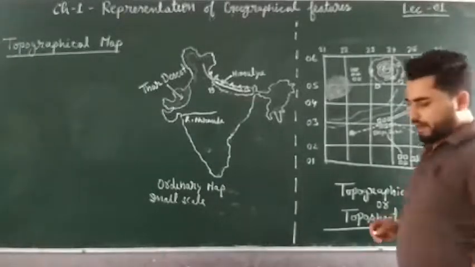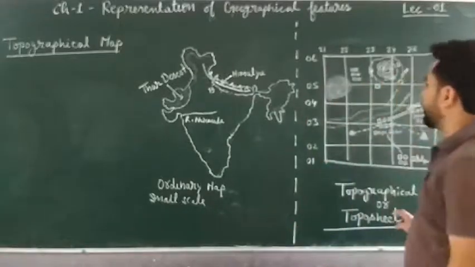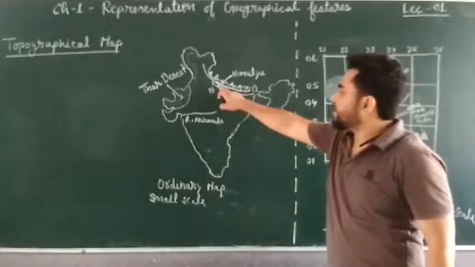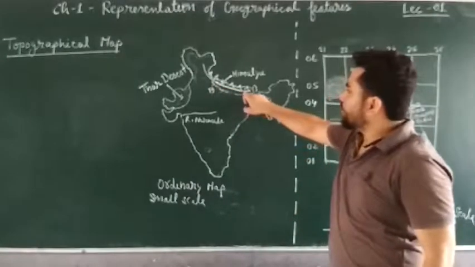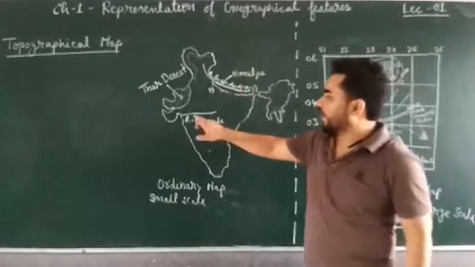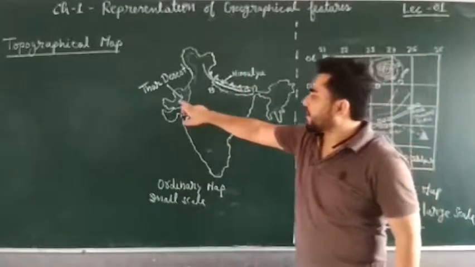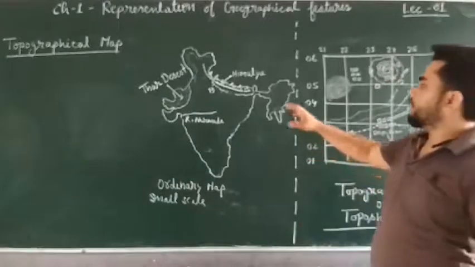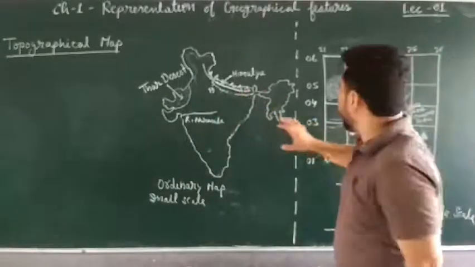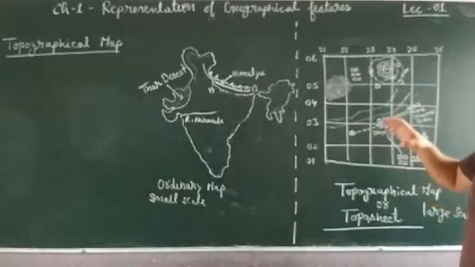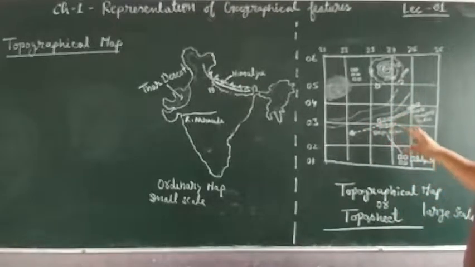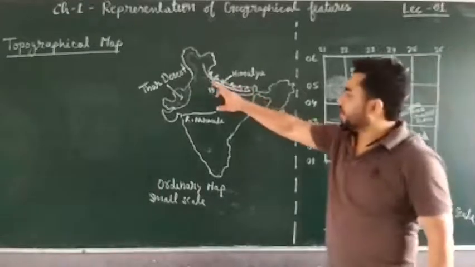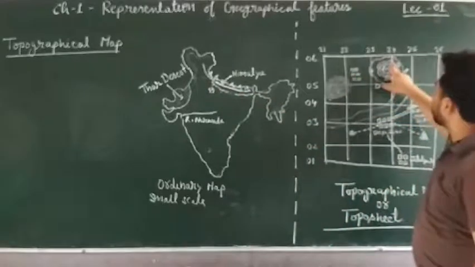Okay. So what I have done here, I have tried to represent various geographical features on both. Here I have represented with the help of a line, a mountain range is moving, okay, this is Himalaya, and then again this is river Narmada with a line, and here I have shown this region as Thar Desert, okay. So this is how I have represented here, right. How do we represent such other geographical features on a map as well as on a topo sheet?